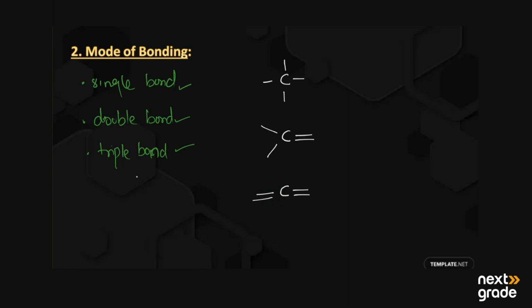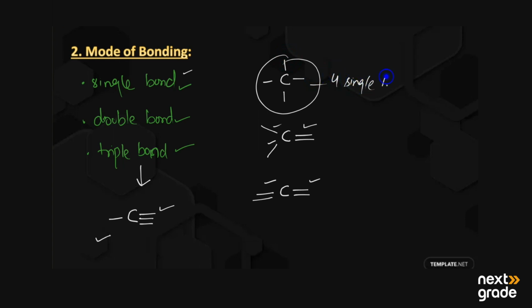On the other hand, for the triple bond, one carbon can have one triple bond along with one single bond. It can have two double bonds, or in the variety of single bonds, four single bonds. So carbon has different modes of bonding formation.